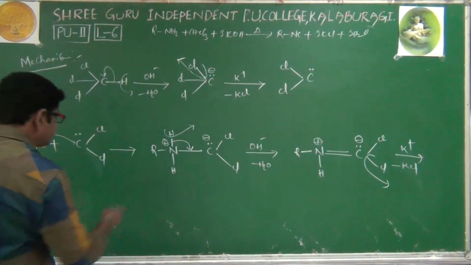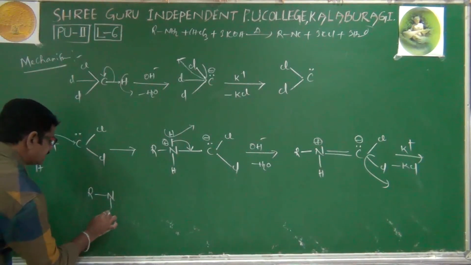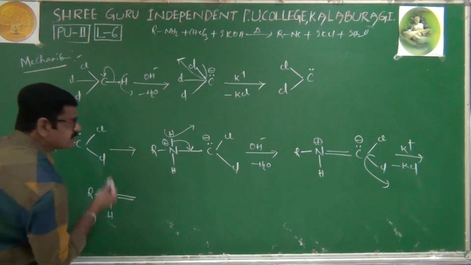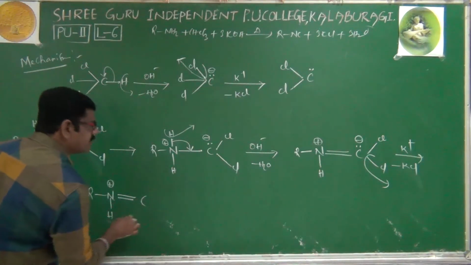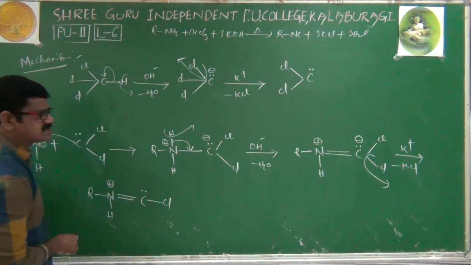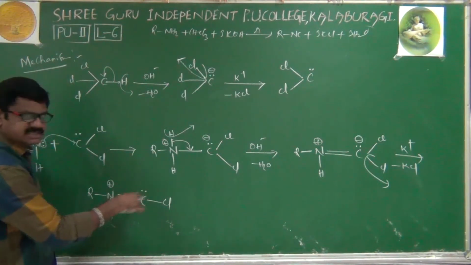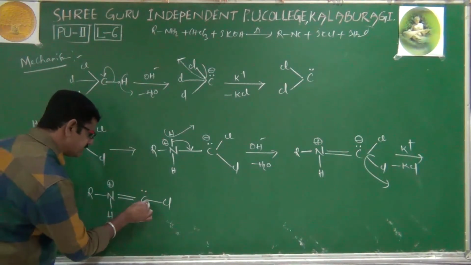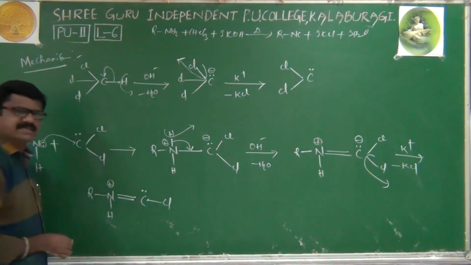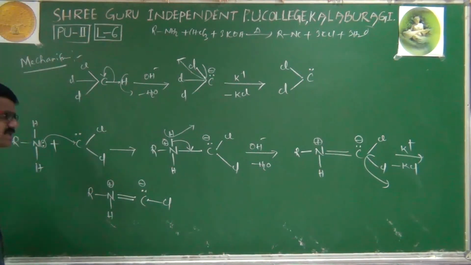After elimination, the obtained structure is R, N, H, of course nitrogen has a plus charge, a double bond, carbon, Cl, and 2 electrons. Now, how many electrons are present surrounding this carbon? 1, 2, 3, 4, 5 electrons are present. That's why we write a minus charge.